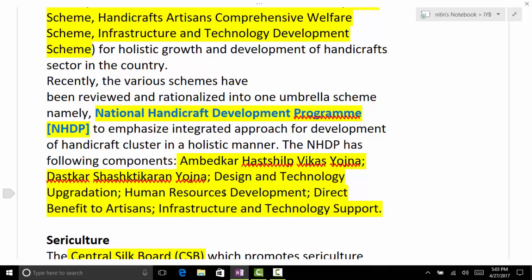Yes, Priya, बताइए. What is the program? The umbrella program. National Handicraft Development Program, NHDP. Then various schemes, components under NHDP. Baba Sahib Hastashilp Vikas Yojana, Ambedkar Hastashilp Vikas Yojana. Then secondly, फिर से पढ़िए, दिव्या बताइए.